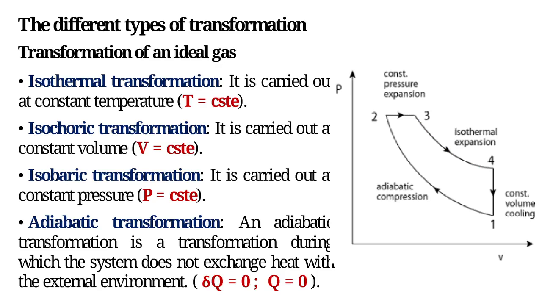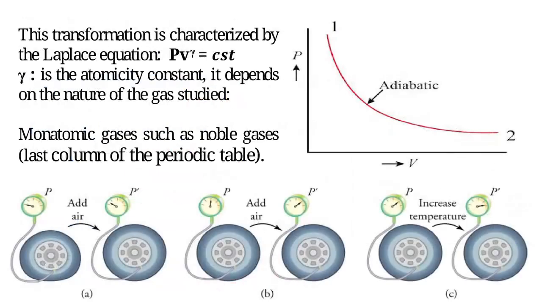Adiabatic transformation. An adiabatic transformation is a transformation during which the system does not exchange heat with the external environment. Q equals 0. This transformation is characterized by the Laplace equation: PV^gamma equals constant. Gamma is the atomicity constant? It depends on the nature of the gas studied. Monatomic gases such as noble gases, last column of the periodic table.